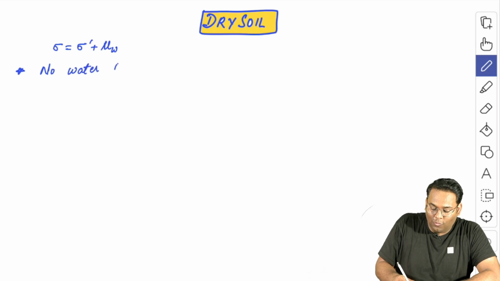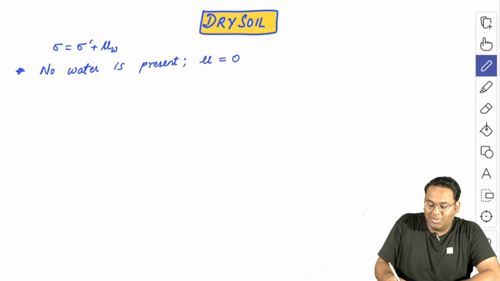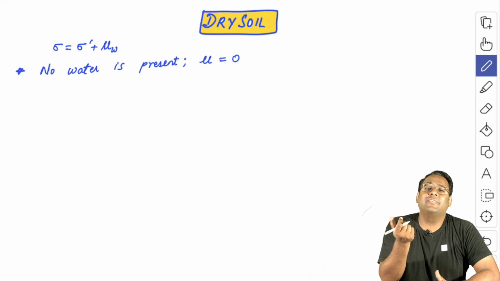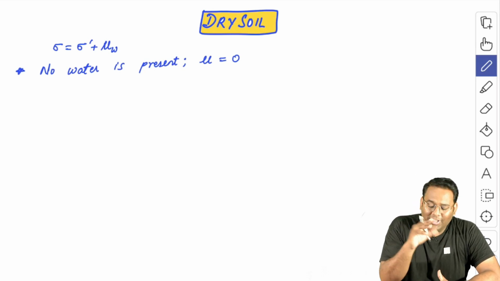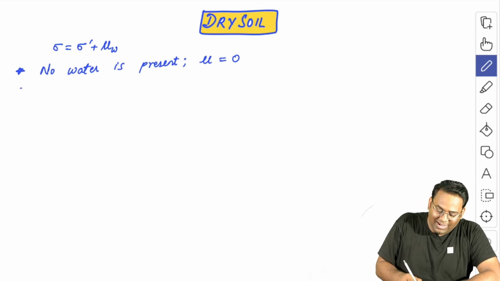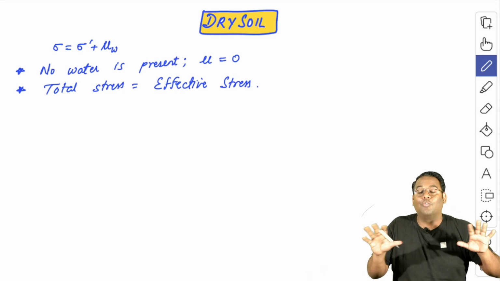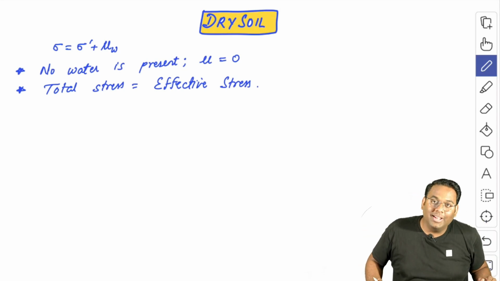So as no water is present, what I can say with surety that the pore water pressure will also be zero. As there is no water, how can you say that water will take some pressure? So obviously from here you can say that the total stress will be equal to the effective stress or the intergranular stress for this particular case when there is no water present in the soil.